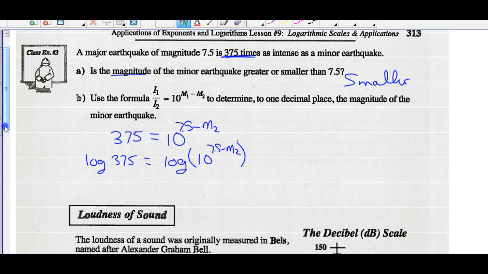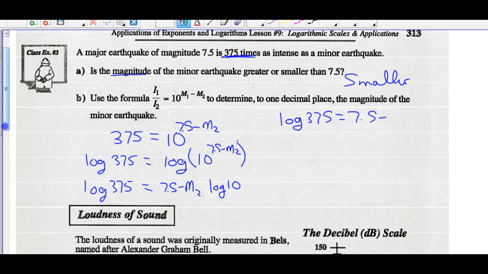We know we bring this exponent down in front on the right side of this equation. So we get 7.5 minus magnitude 2 times the log of 10. And the common log of 10 is 1. So you've got the log of 375 equals 7.5 minus magnitude 2. So if I want to solve for magnitude 2, I could bring it to this side of the equation, and I could subtract the log of 375 from both sides.